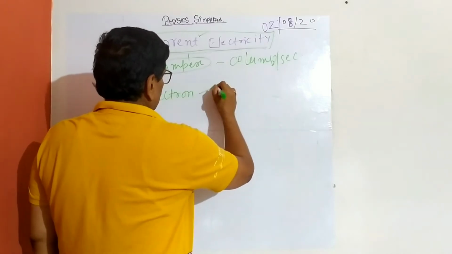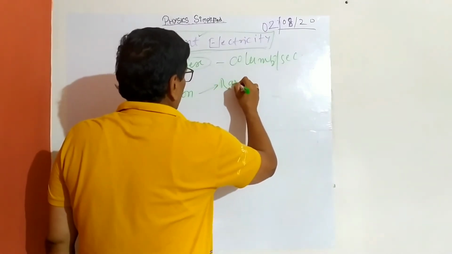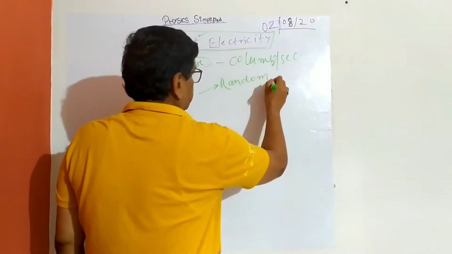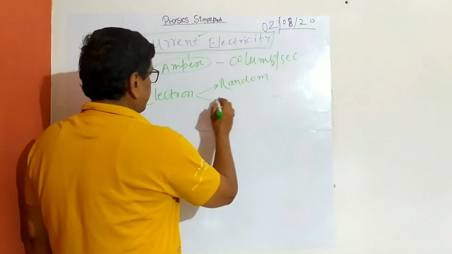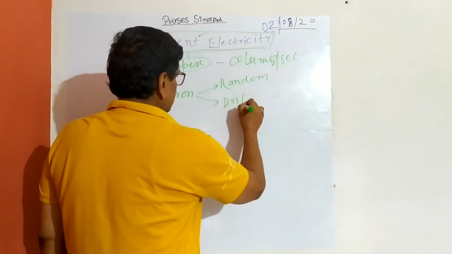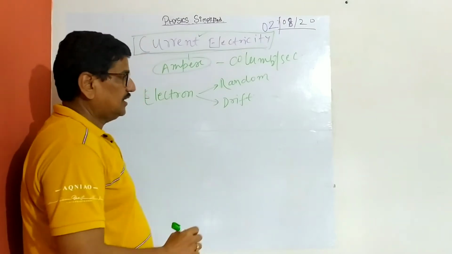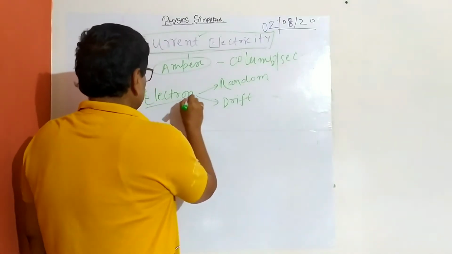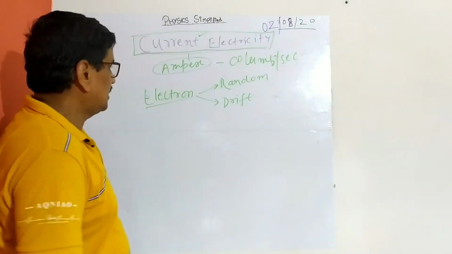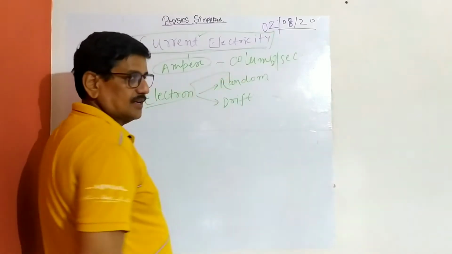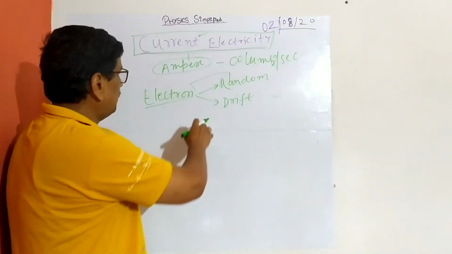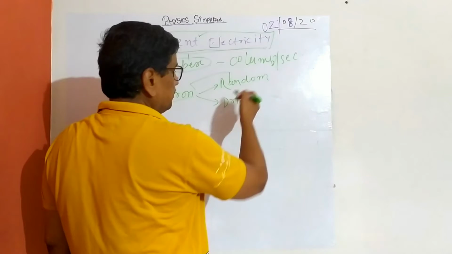One is called random or thermal motion, or kinetic energy, which they possess, and the other is called drift. I am introducing this now, drift. And how do these electrons move in a line, because electrons have got random motion in a conductor. Those conducting electrons will have random motion, and the average speed will be zero.